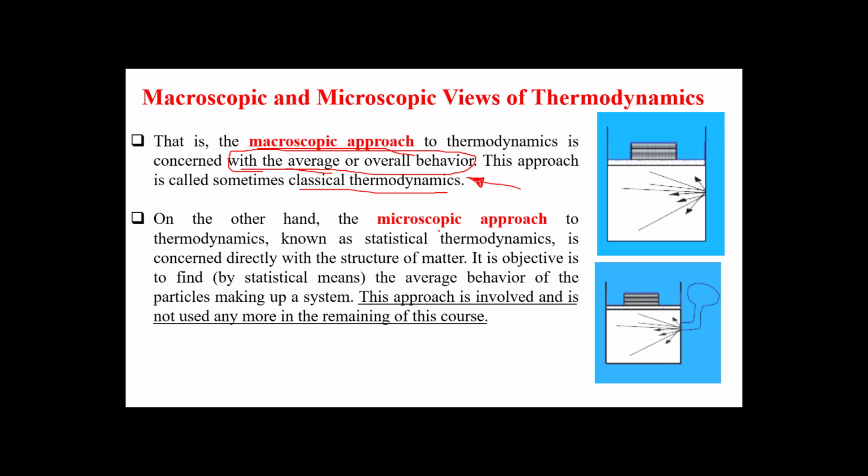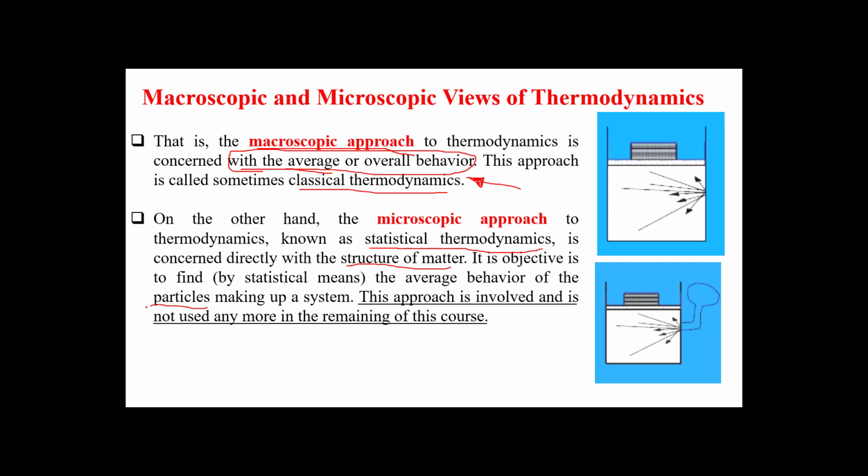On the other hand, the microscopic approach to thermodynamics, known as statistical thermodynamics, is concerned directly with the structure of the matter. Its objective is to find by statistical means the average behavior of the particles making up the system.